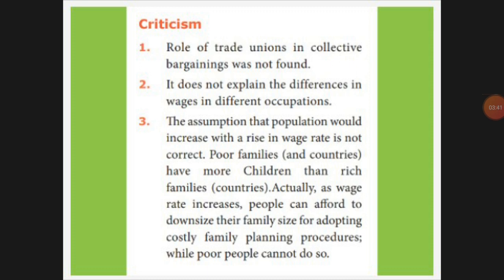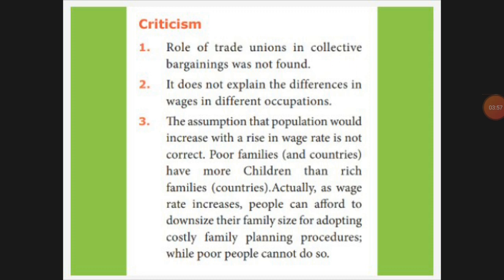Next, he was saying wage alone is not a reason to increase or decrease a population. It cannot be accepted. It is clear that if your wage is high, the standard of living will be higher.